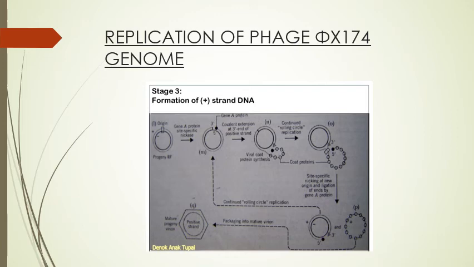Then again continued rolling circle replication happens. Then in the later stage, the 5 prime end is elongated, and then site specific nicking at the new origin and ligation of ends by gene A protein is done, and from there packaging into mature virion starts, and that forms positive strand, and that is called mature progeny virion.